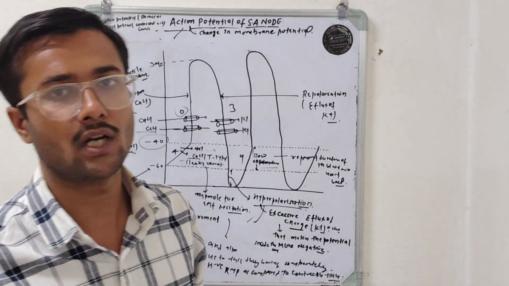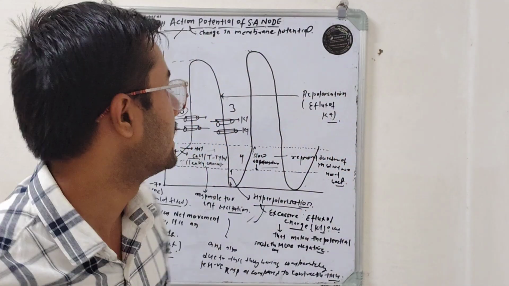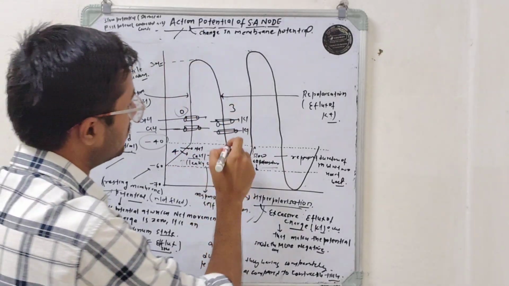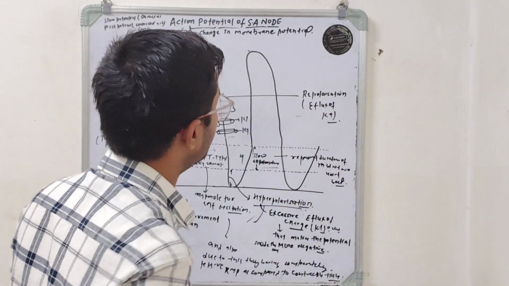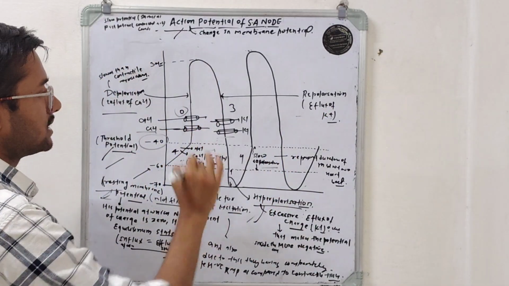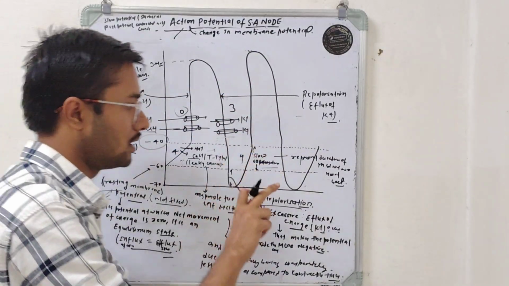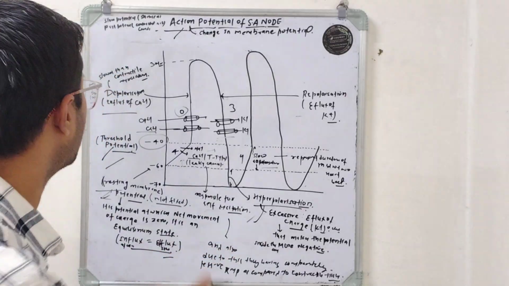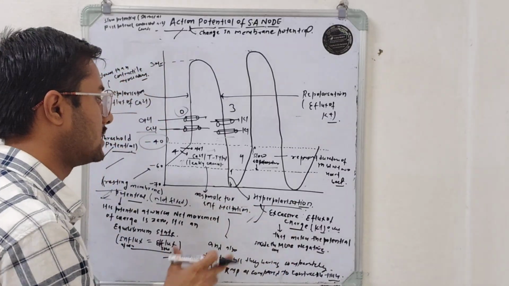So now there is efflux of potassium ions from inside to outside, and this is called rapid repolarization or phase 3. After this, since the potassium channels stay open slightly longer than the calcium channels, that is responsible for the hyperpolarization.